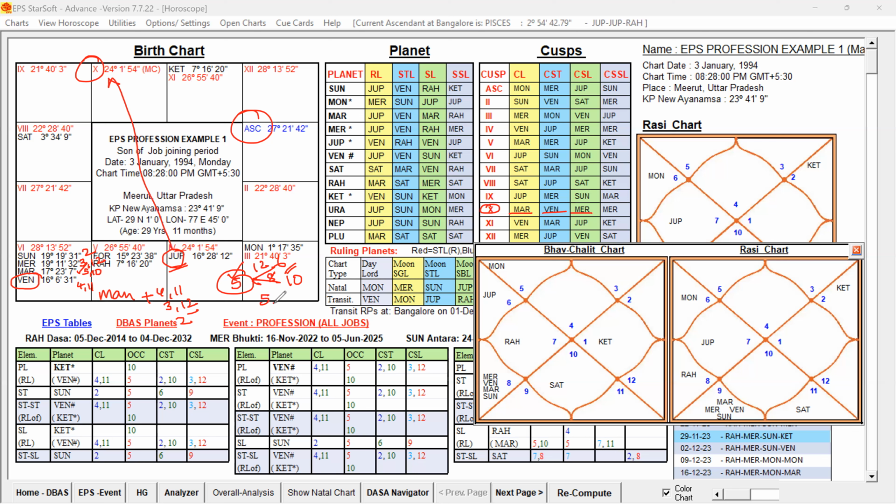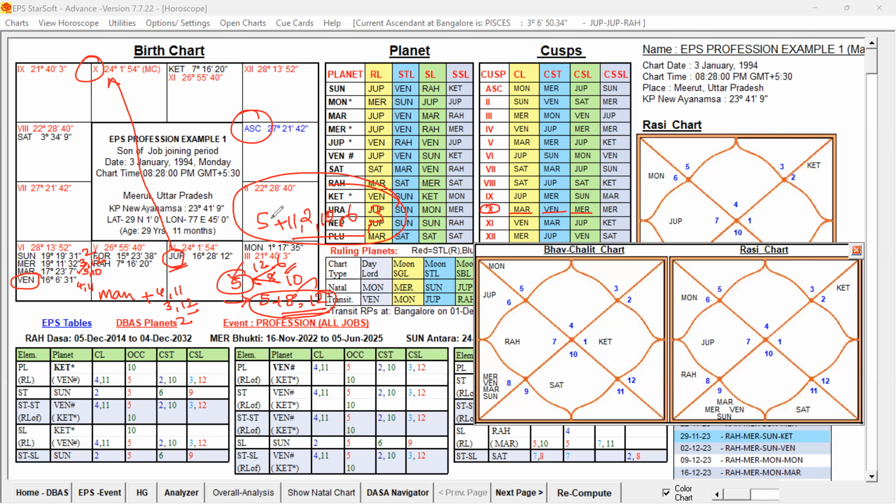But if 5 is connected to the 8th house or 12th house, or if they are connecting combinedly, this grouping is unfavorable. An unfavorable house to the profession in general can become more unfavorable only when it is connected to the trouble-giving houses to the Lagna. Instead, 5 is connected to the 11th house. No 8th house or 12th house is present. 11 is present, 2 is present, 10 is present, 6 is present, 3rd house is present. They are all supportive to the 5th house. So the 5th house will be a supportive house for the profession.